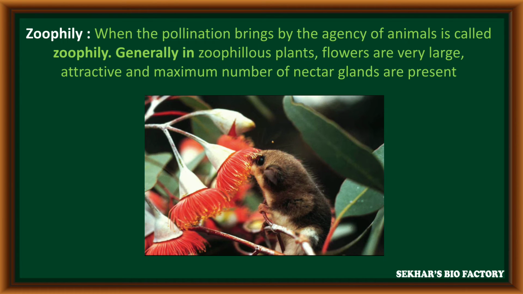Coming to the next method of biotic pollination, that is zoophily. In zoophily, the pollination is carried out by animals. Generally, zoophilous flowers are large in size and attractive in nature. So, they have a maximum number of nectar glands. This nectar is provided to animals. Such type of biotic pollinating method is called zoophily.